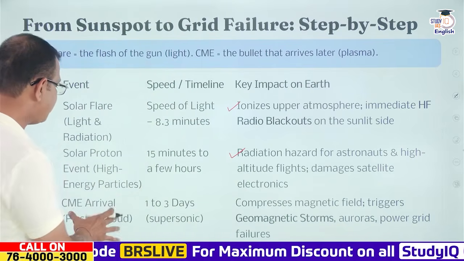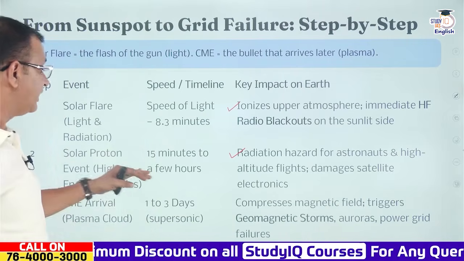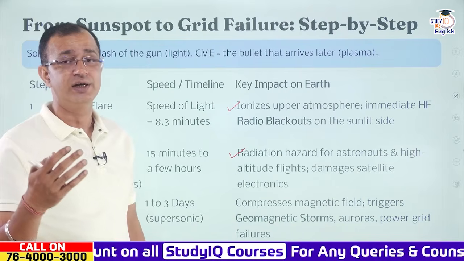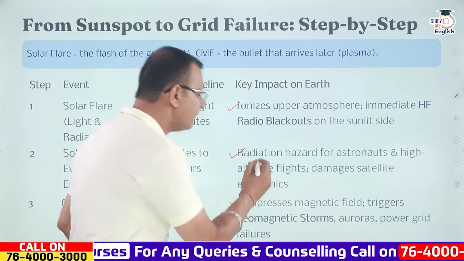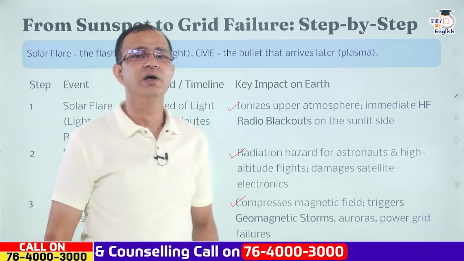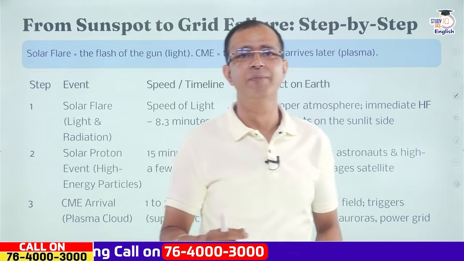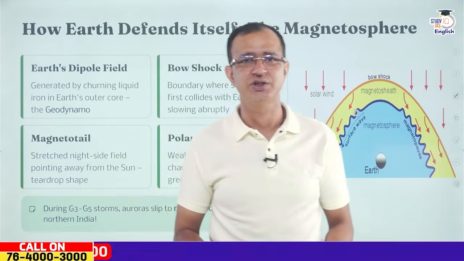And when we have the CME arrival, or the plasma cloud or the coronal mass ejection, they reach Earth in 1 to 2-3 days. So that is the timeline, and ultimately it will compress the magnetic field, triggering geomagnetic storms, auroras, and even power grid failures that can happen because of the powerful impact of the coronal mass ejection.